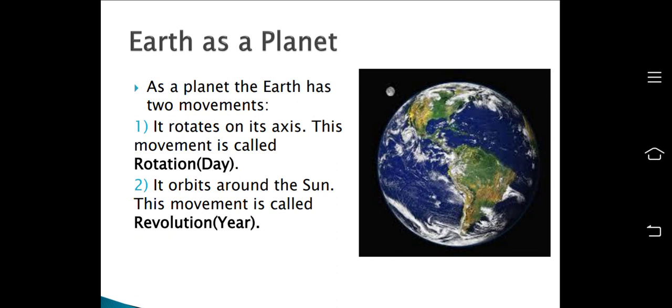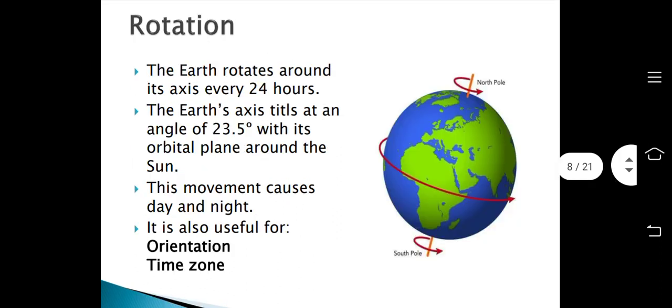So when earth rotates about its own axis, that is called rotation, and when the earth rotates around the sun, it is called revolution. So firstly we will talk about the rotation. The earth rotates around its axis every 24 hours. So when the earth rotates around its axis every 24 hours, what does it do?